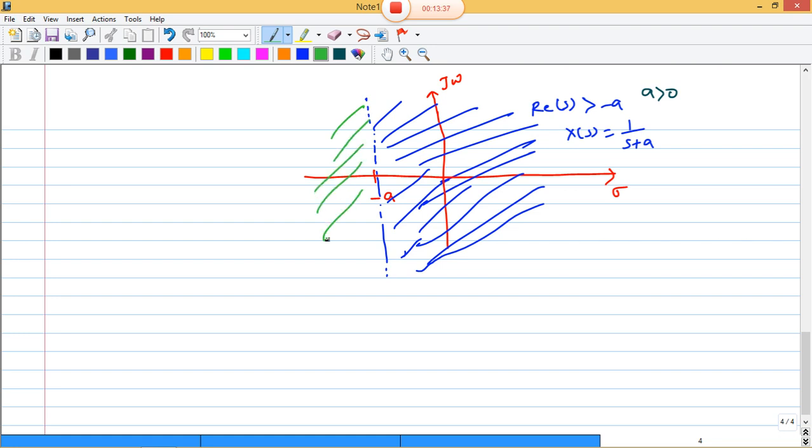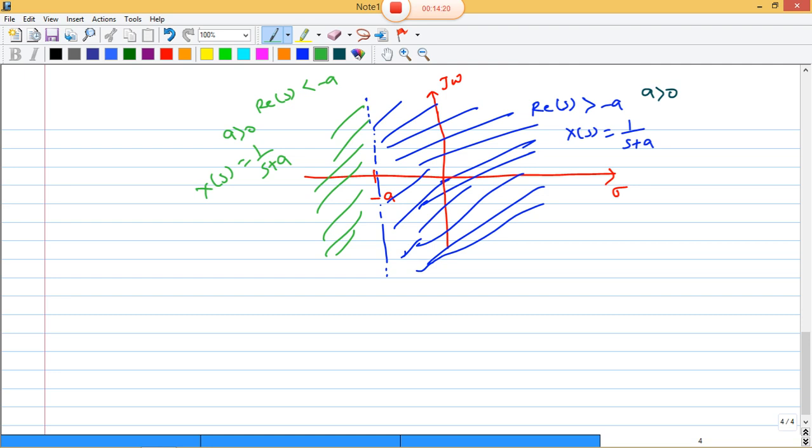And this other region is for the real part of s less than minus a. Here also a is positive, and this is for the same Laplace transform, but the region of convergence is different. If a is negative, meaning a is less than 0, then the regions are reversed. So we can use this method to check the region of convergence and in which region our Laplace transform will converge.